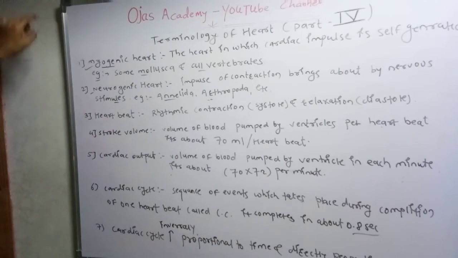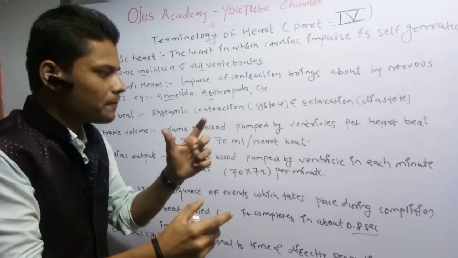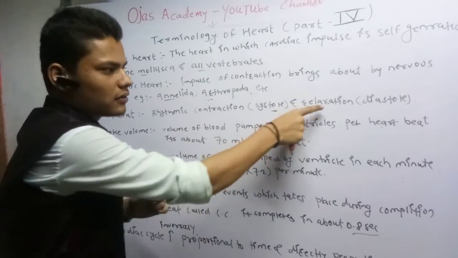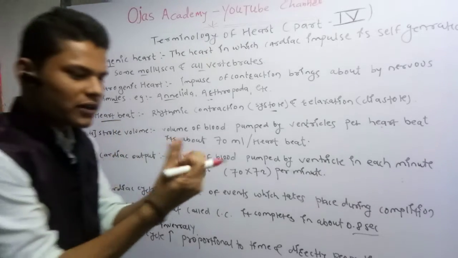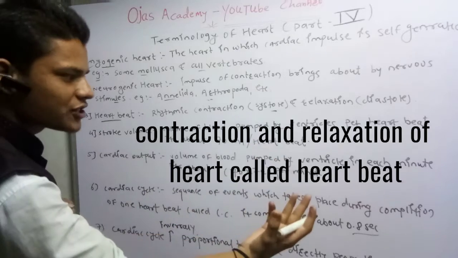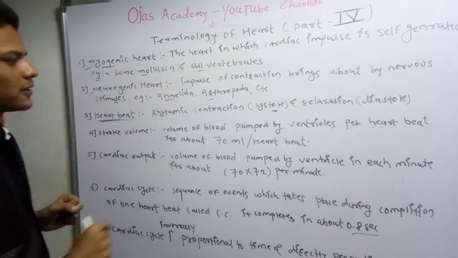What is the heartbeat? Simple, rhythmic contraction, systole, and relaxation, diastole. We call it heartbeat. Contraction and relaxation of the heart is called nothing but heartbeat.